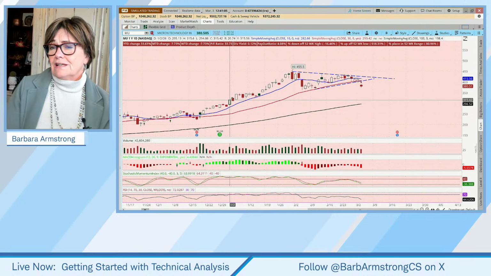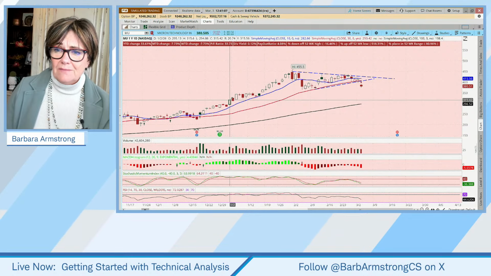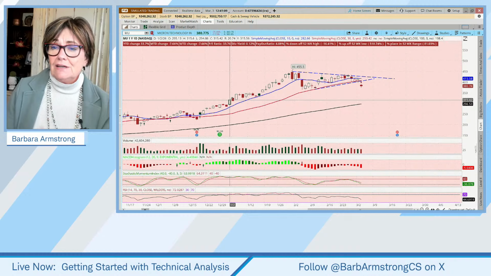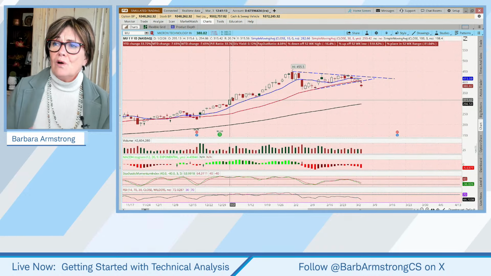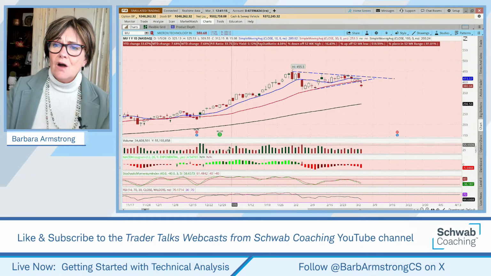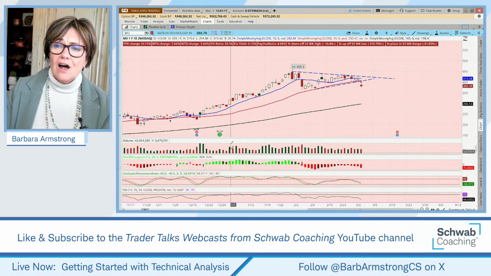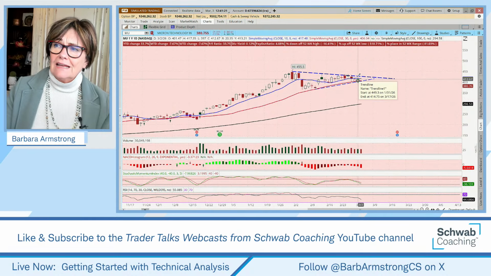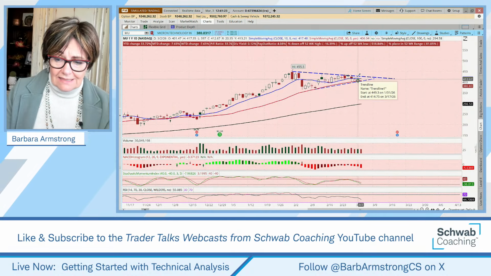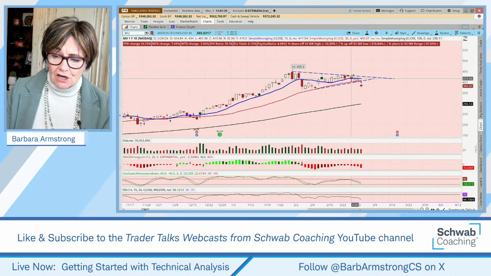Like, some coaches will use a 20 and a 50-day moving average or a 30 and a 50. It really is personal preference. But the point of today was just to look at how we can use some of these oscillating indicators and momentum indicators to validate or give us a warning sign about what we're seeing on the charts.